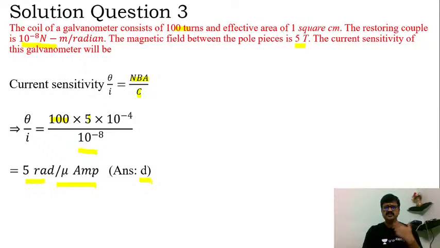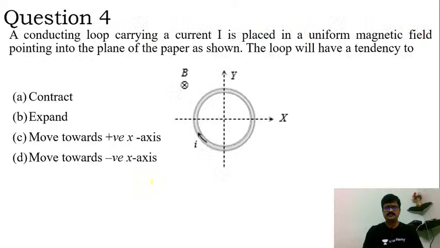Let's move on to the next question, that is question number 4. A conducting loop carrying a current I is placed in a uniform magnetic field pointing into the plane of paper as shown. So this is cross magnetic field. That means it is perpendicularly inward to the screen. So thus the loop will have a tendency to.